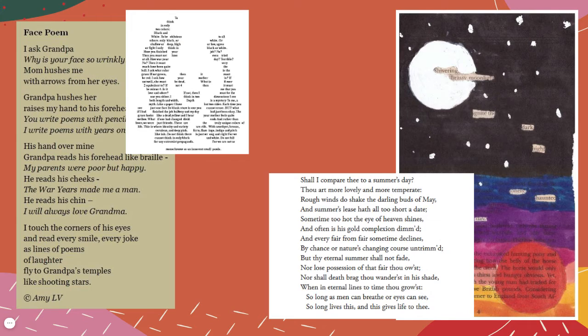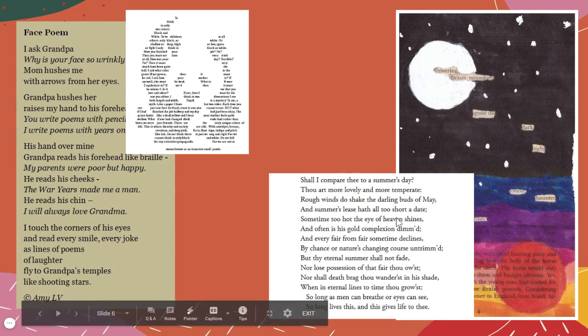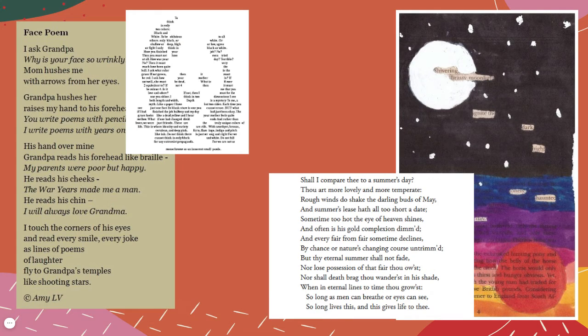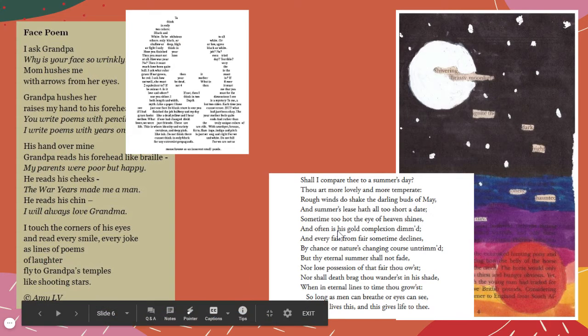You might have heard that before. It's pretty famous. This type of poem is called a sonnet. Shakespeare made these very popular, and while we won't get to study much of these in 8th grade, as you move on to high school and you start studying Shakespeare, you're going to see a lot of sonnets. And this one has a very specific rhyme scheme.